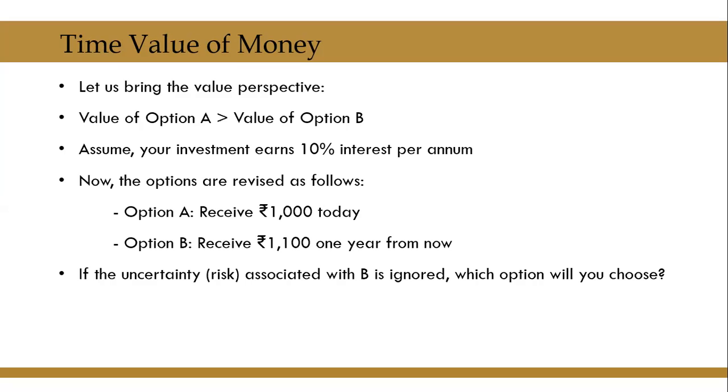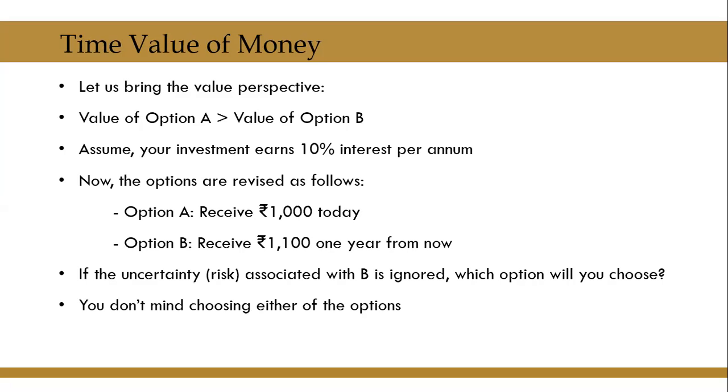What will be your choice now? I am keeping the uncertainty associated with B away. That means I am assuming there is no risk. That is, a person who has to pay you would either pay you 1000 rupees today, or he would pay you rupees 1100 1 year from now. Now, which option will be chosen?